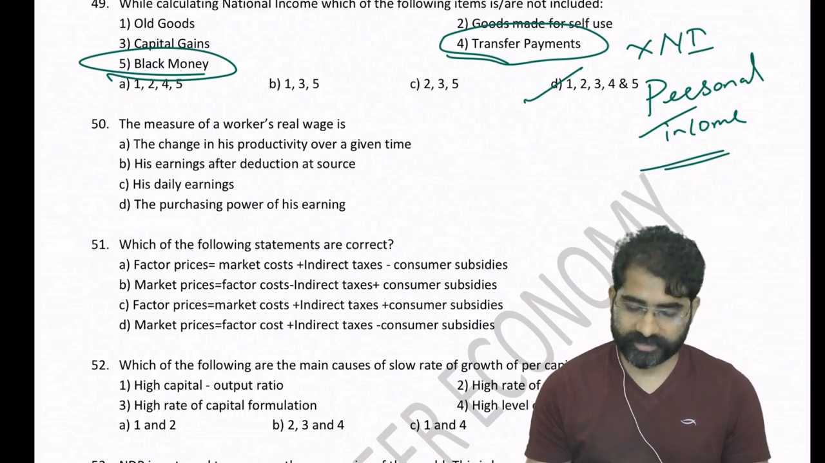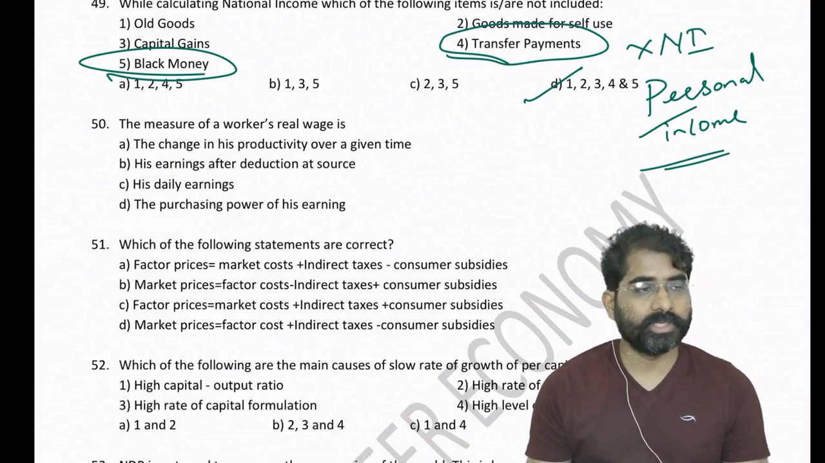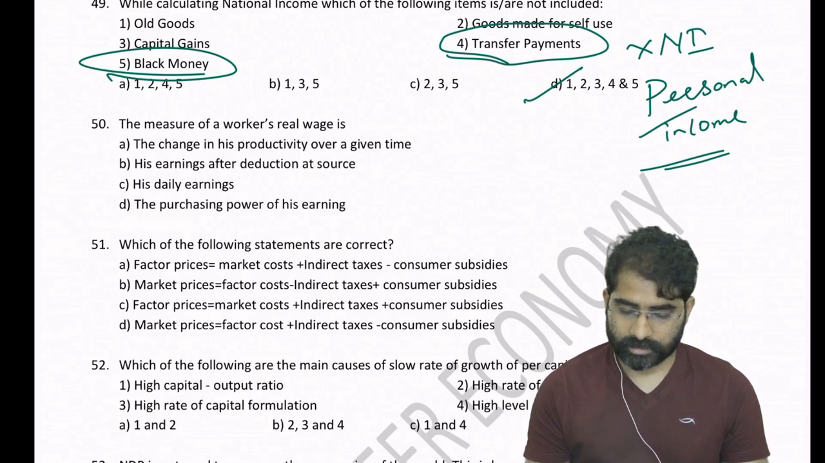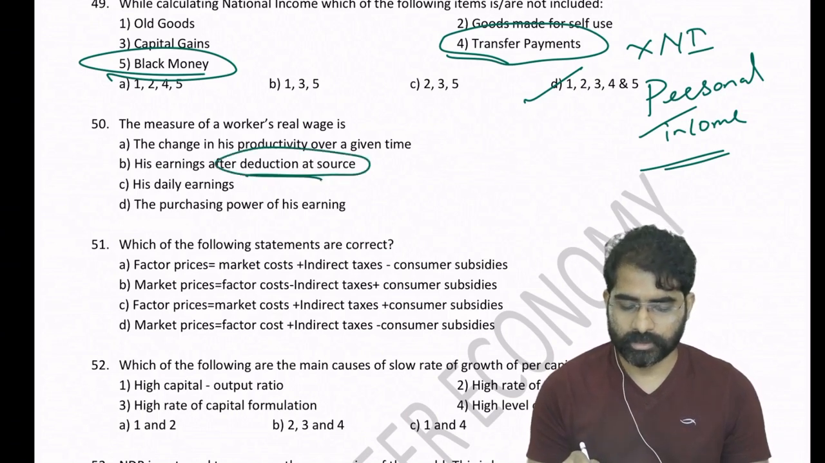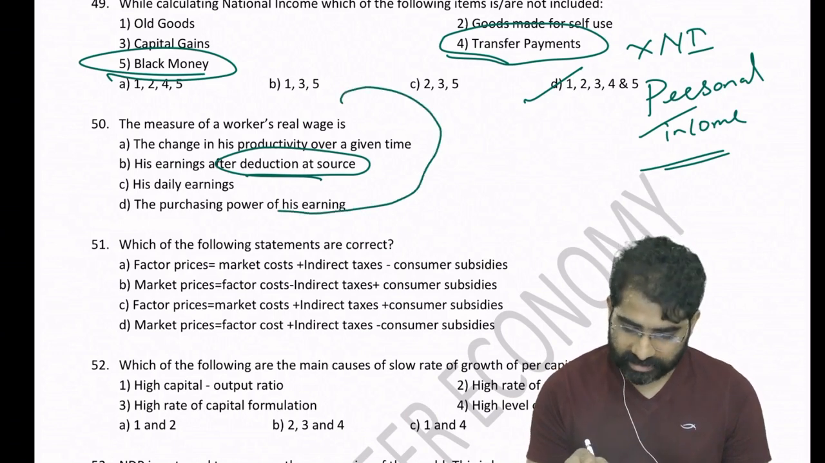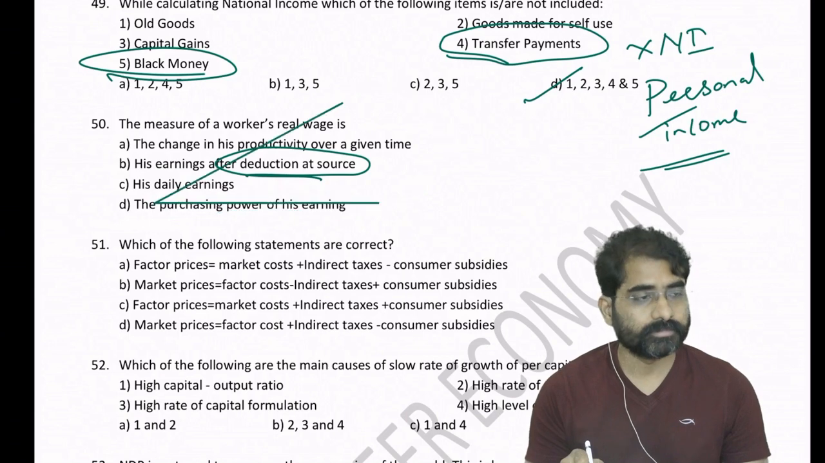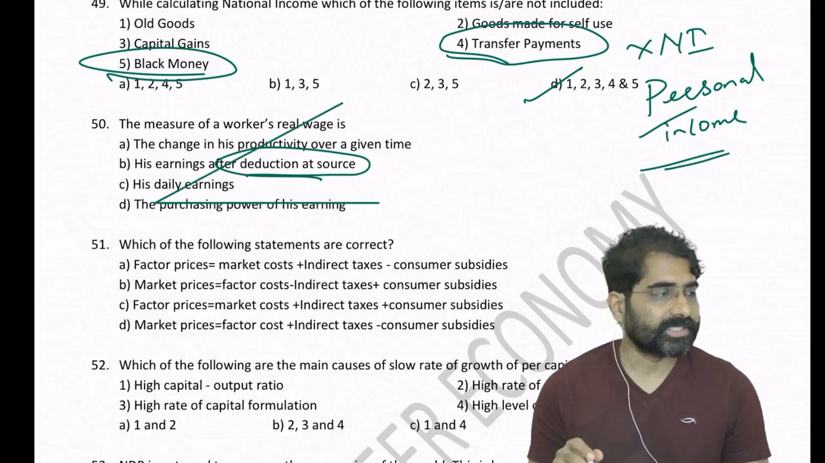Question number 50. Think and mark the answer. Rohan, come on. Why this deduction at source? It looks so fantastic. Okay, measure of a worker's real wage. Real wage is always about the purchasing power. Okay, it's about the purchasing power of the earning.